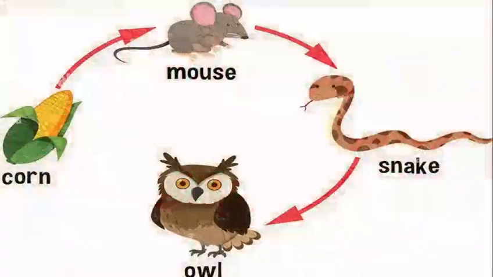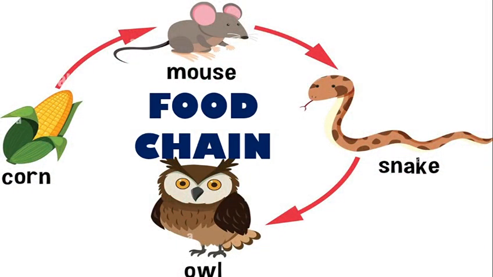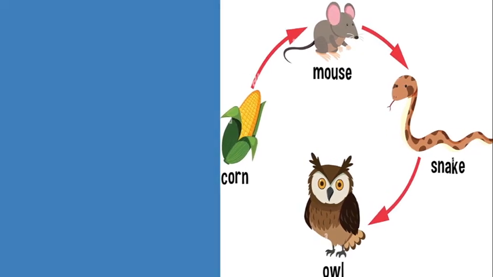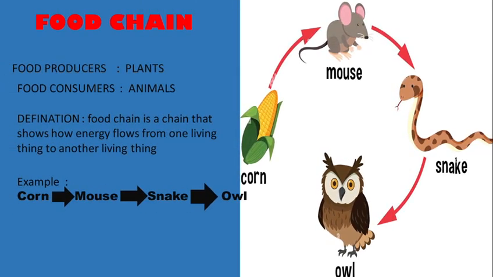Then what is the food chain? Food chain is a chain or diagram where the energy of the sun is transferred from the plants to a number of consumers. Then what is a producer? The one who prepares our food is called the producer, meaning plants, and the food consumers, who take the food, are called the consumers. They are the animals.